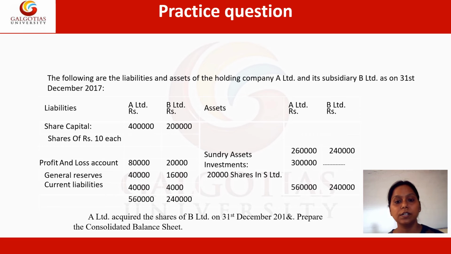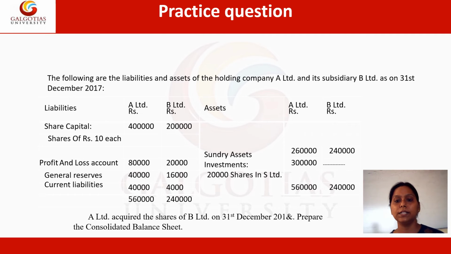The general reserves, the parent has 40,000 rupees, whereas the subsidiary has 16,000 rupees. Further, current liabilities are also shown here: 40,000 for the parent and 4,000 rupees for the subsidiary. So the liability side is balanced at 5,60,000 rupees for the parent and 2,40,000 rupees for the subsidiary.